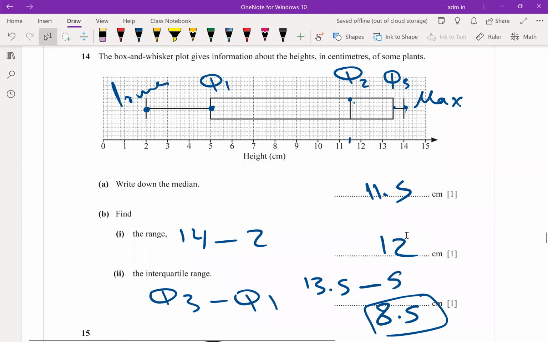lowest, lower quartile, median, upper quartile, the highest value. 5 values. Lowest, Q1, Q2, Q3, and the highest. When I ask you to get the median, it means Q2. When I ask you to get the range, it is the highest minus lowest. Show the difference between range and interquartile range. The range, highest minus lowest. Interquartile range, Q3 minus Q1.